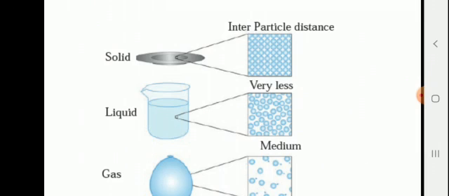So intermolecular force of attraction is very high in case of solid. Particles are compactly arranged and therefore solids have definite shape and volume and very high density, and solids are not compressed easily, they are non-compressible.